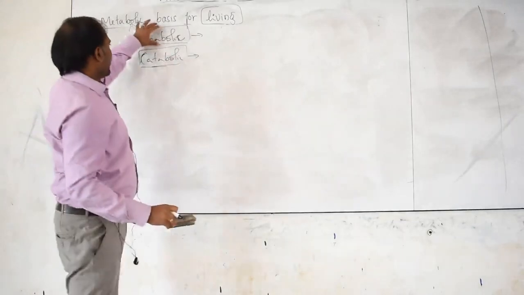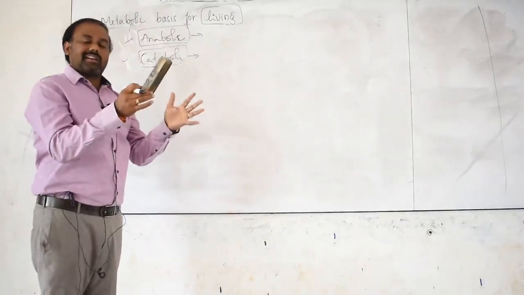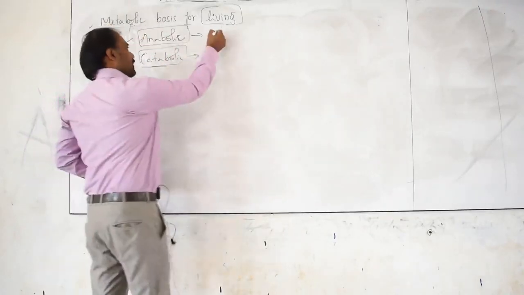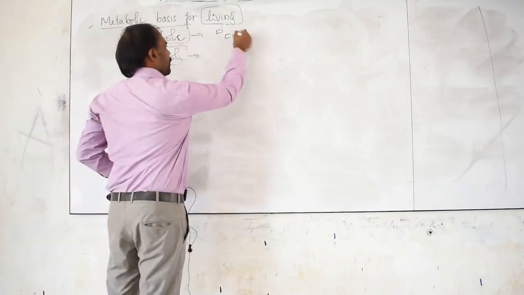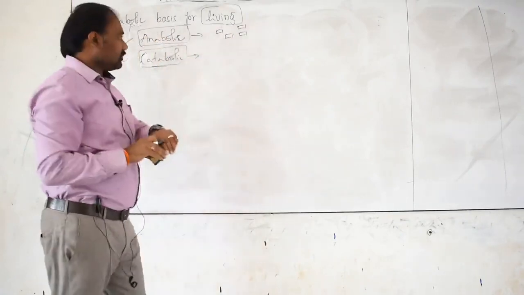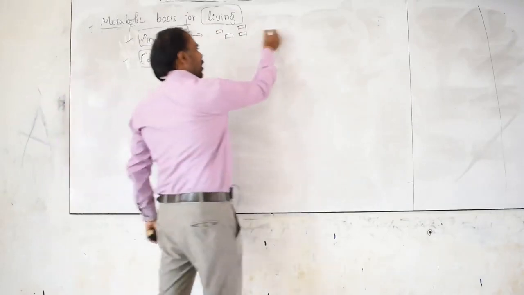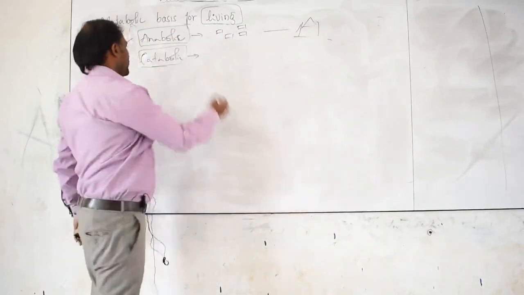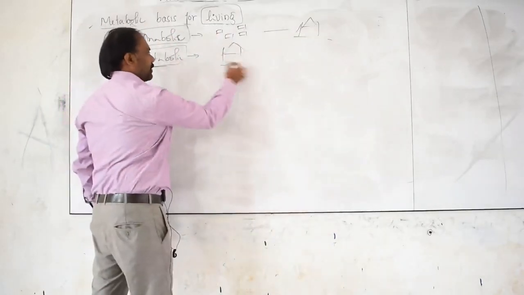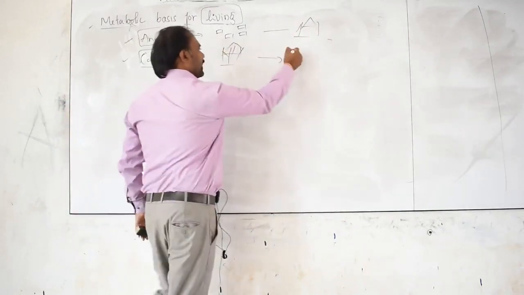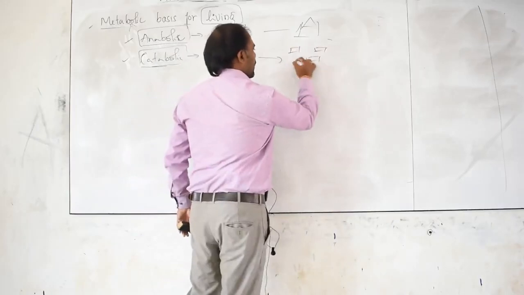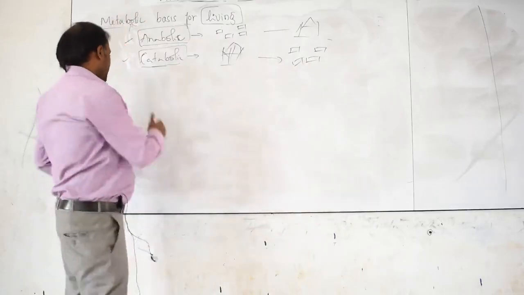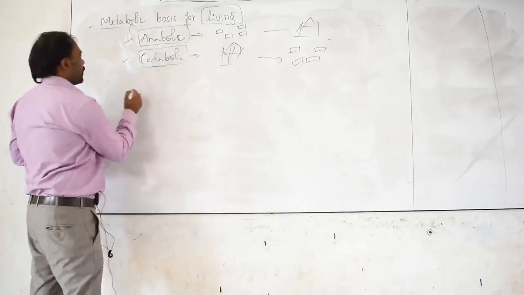Anabolism refers to taking the smallest bricks and constructing a complex house, that is anabolism. Catabolism means we already have a constructed building, we demolish it and get small pieces, that is catabolism. We have some very important words to understand.